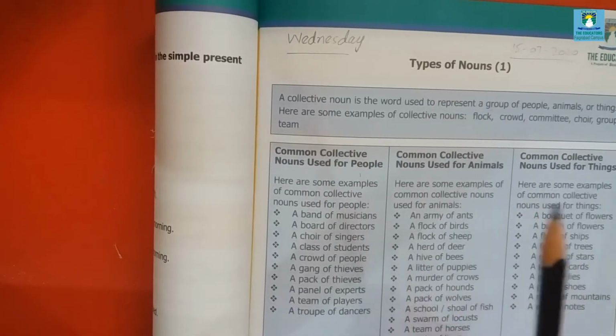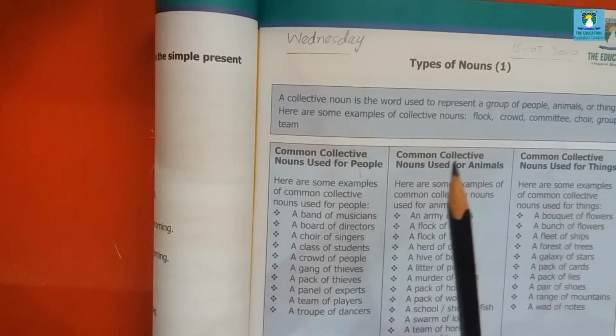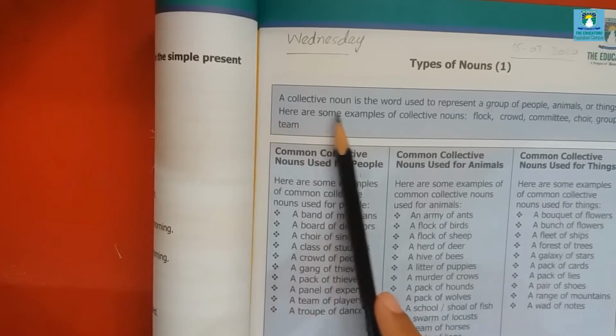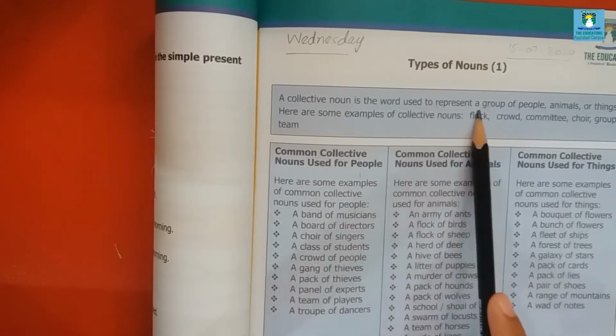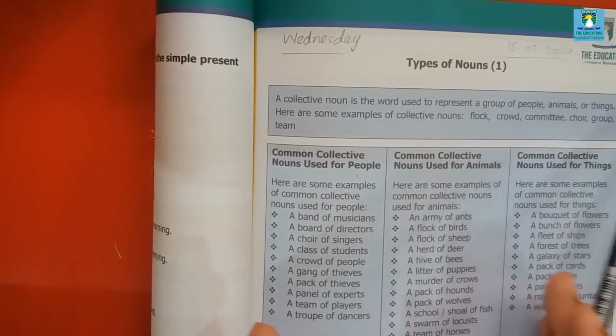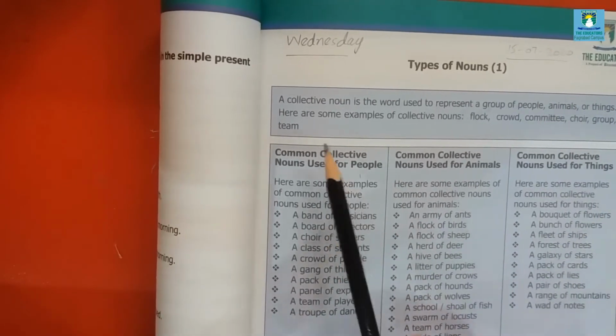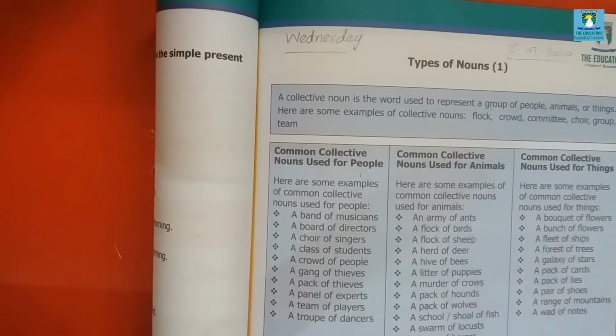As we discussed in our previous lecture, a collective noun is the word used to represent a group of people, a group of animals, or a group of things. We have discussed some common collective nouns used for people, animals, and things.